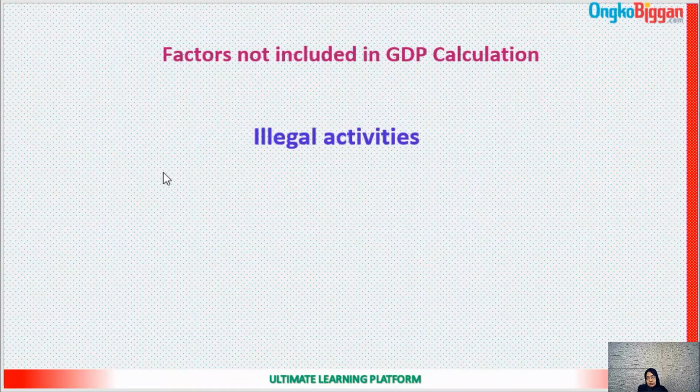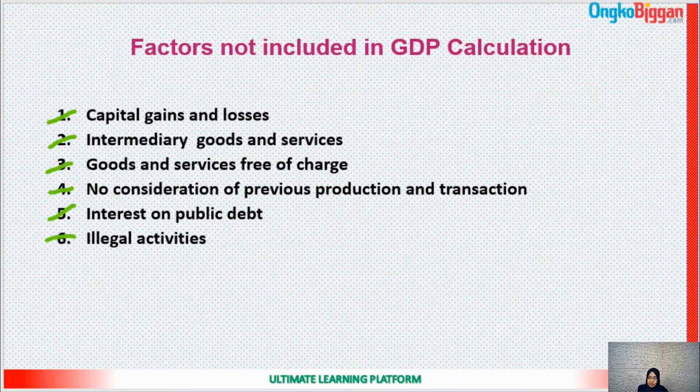So whenever we are calculating the GDP, these 6 factors will not be included. The 6 factors here: capital gains and losses, we will not count that because some company will be a gainer and obviously the other will be a loser. And whenever we are counting the gains and losses, the result will be 0, so it will not be included in the GDP.